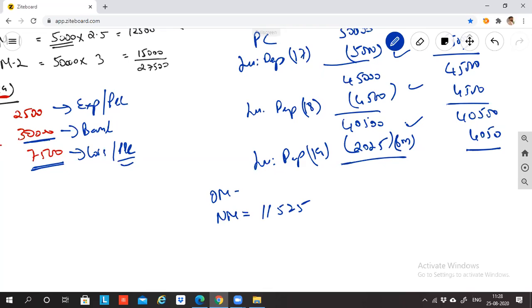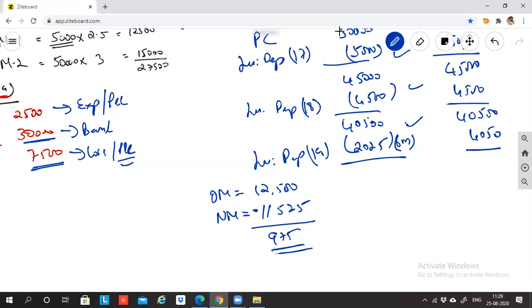As per old method 12,500. So what is the difference? 975. Old method 12,500, new method 11,525. What is the difference? 975, sir.